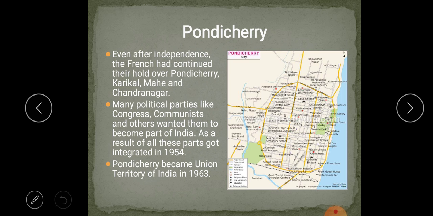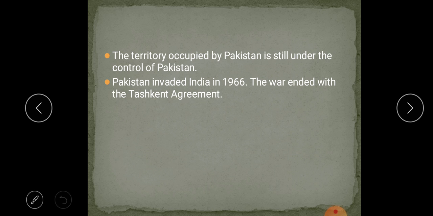Pondicherry became a Union Territory of India in 1963. Union Territory means the central government will directly rule Pondicherry. It was not recognized as a state. Next one.